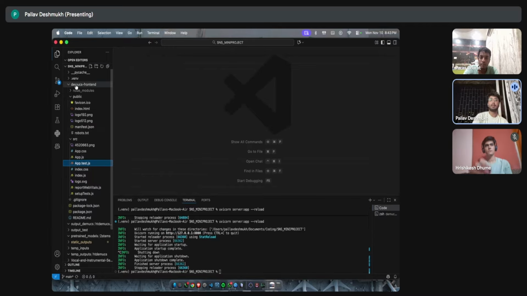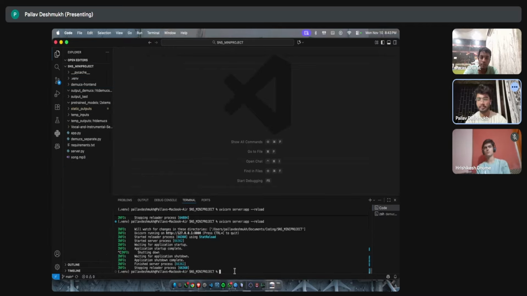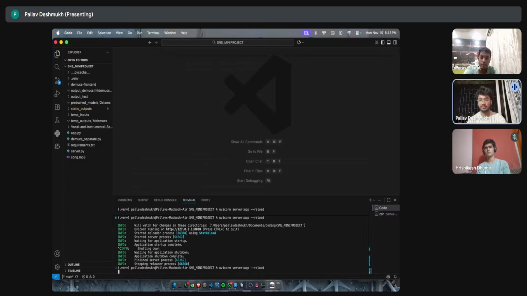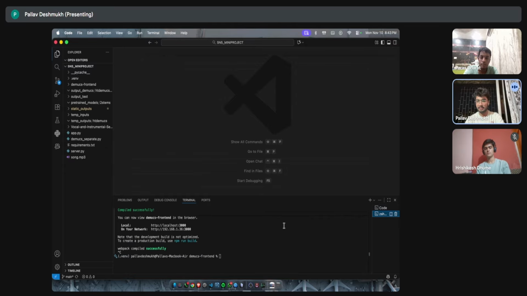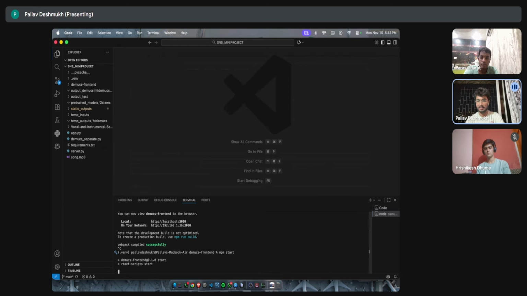Now let us have the actual demonstration of our project. So first of all, let us start the backend. Now that the backend has started, let us start the front end.